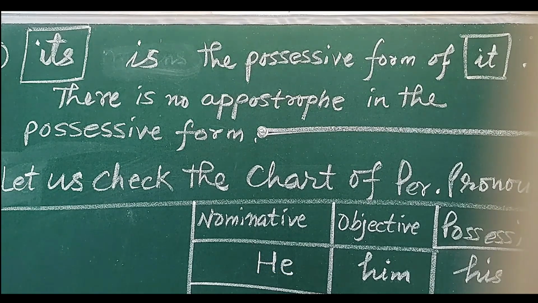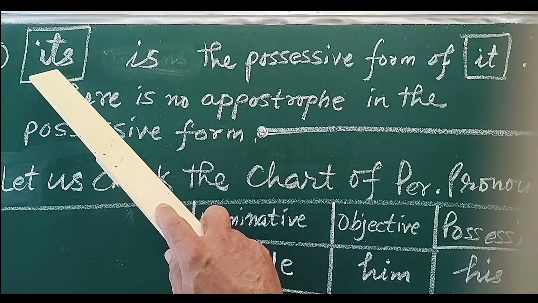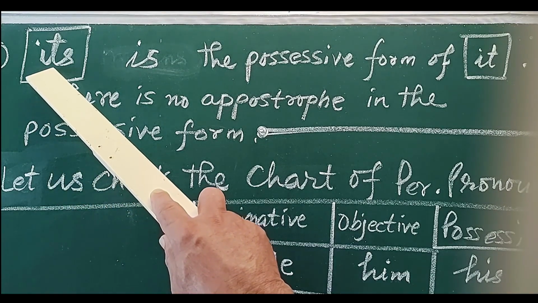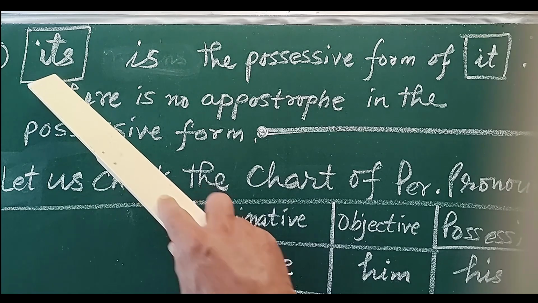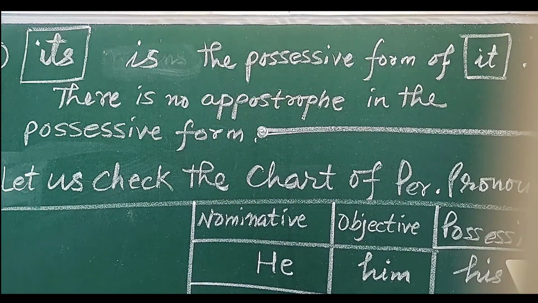Here in this form, "of" is understood. When we say his, we mean of him. That means we are giving a connection to a person who is called he. Then let us see that "its" is a complete word, and without an apostrophe "its" is correct. We can use it whenever we want as the possessive form of the pronoun it.